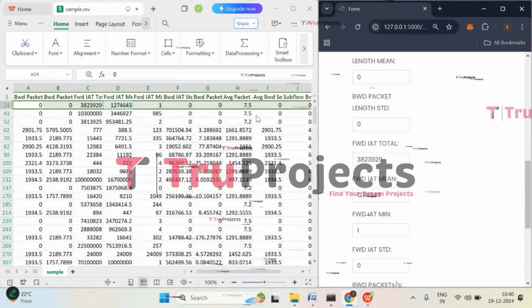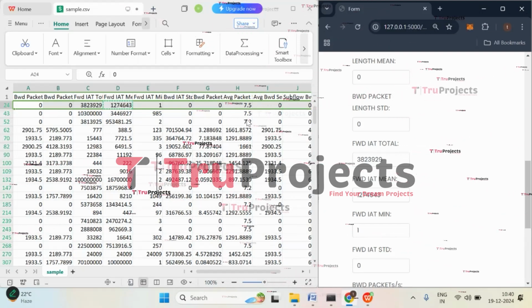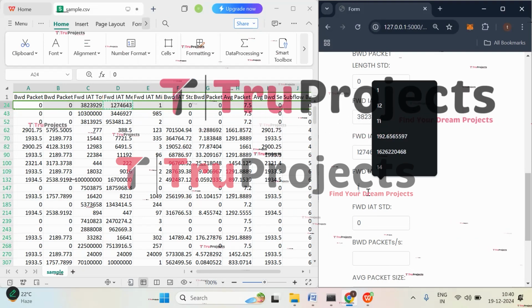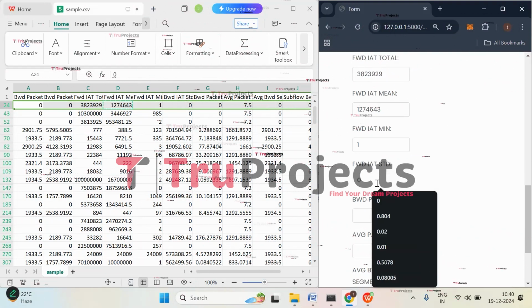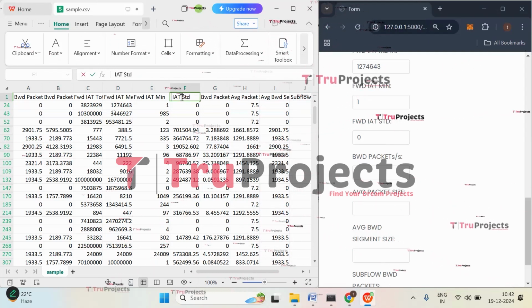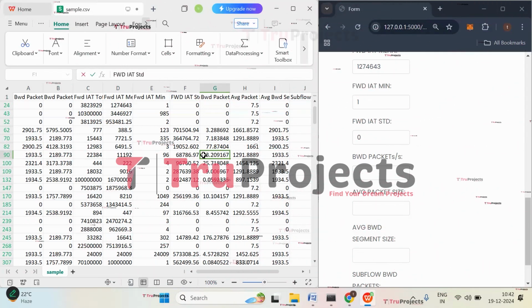Then the next one, forward IAT total, we have is 3,82,000, change. And the forward IAT mean is this one. And here, forward IAT standard deviation is, actually we have entered it correctly. Only here is the mistake that we have. So here it is 0.